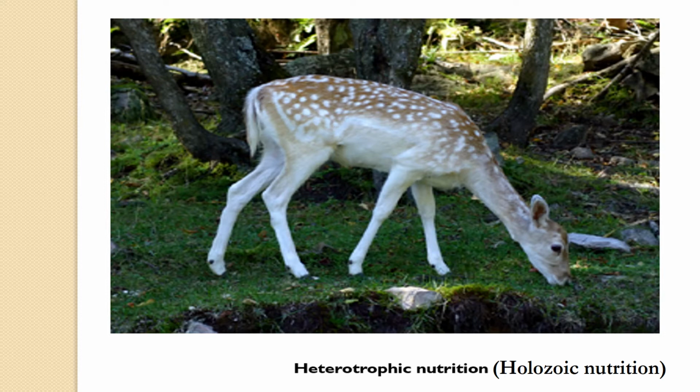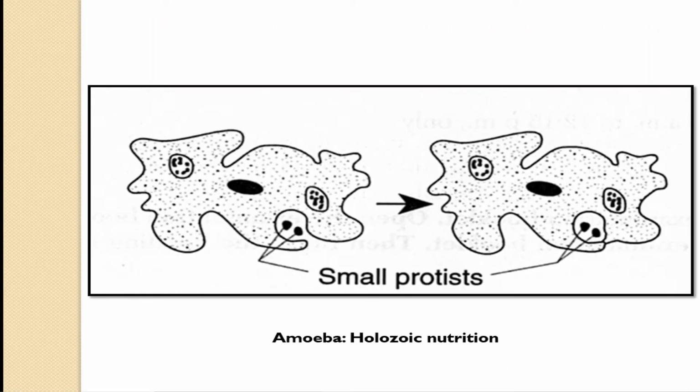You can see all the types of organisms which take food inside are categorized into holozoic nutrition, having a similar pattern of digestion to that in the human being. If we go for the amoeba, which shows holozoic nutrition, it takes in a small food particle, for example, in the picture it indicates a small protist. They take it up by forming a vacuole and taking it inside the body, from where they digest the food and remove the waste material.